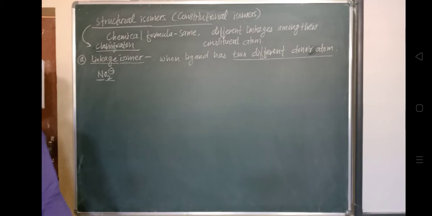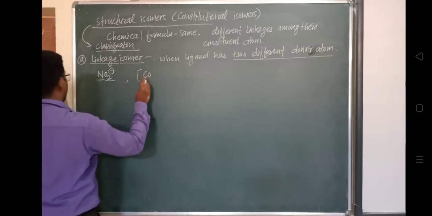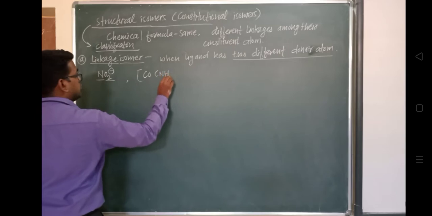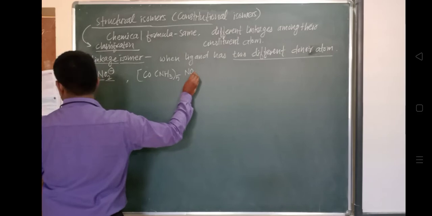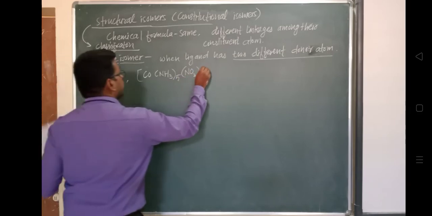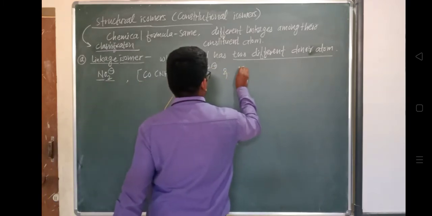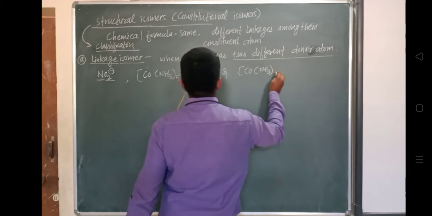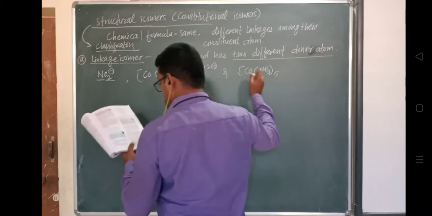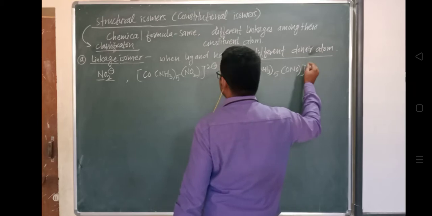Now based on that, how do they form a linkage isomer? I will write down an example. This is [Co(NH3)5NO2], and another one is [Co(NH3)5ONO] 2 plus.